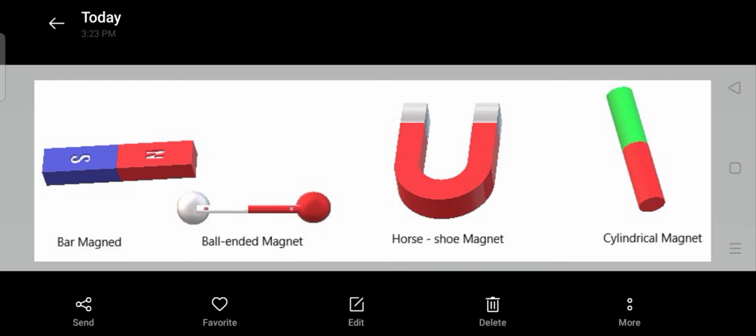Now look here. These are the various man-made magnets. Man-made means they are made by human beings, by machines and so on. They are prepared using various methods and machines. Which are the examples of artificial magnets? Bar magnet, ball-ended magnet, horseshoe magnet, then cylindrical magnet.